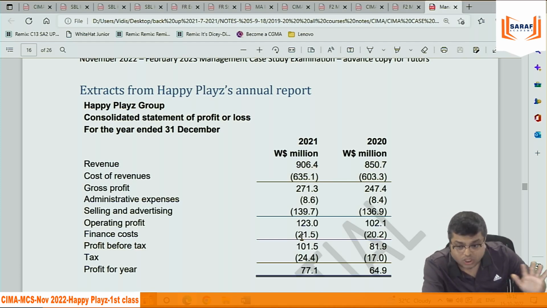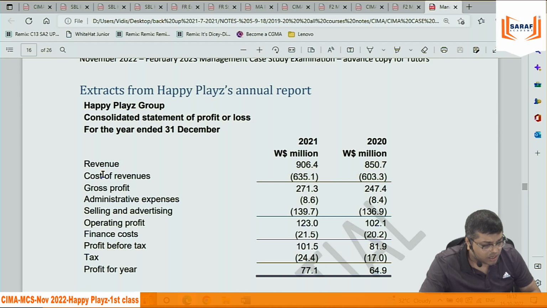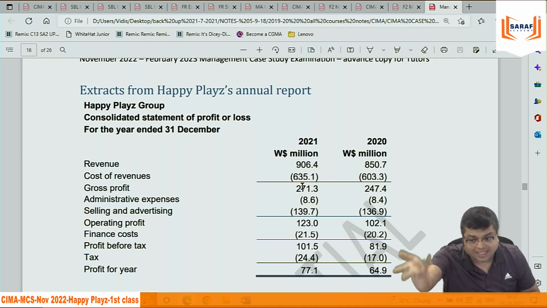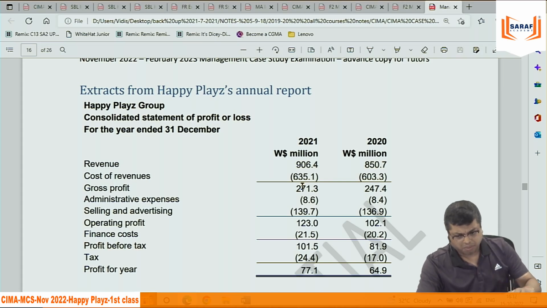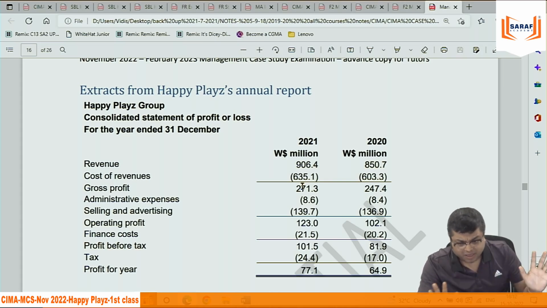So reading is very important. Suppose the revenue figure is 850 to 906. This is December 2020 and December 2021. You understand that we are standing in November 2022, and the exam is given in November, that means 11 months are over. So in the exam, they will be asking what happened in these 11 months. The scenarios are like that only. But for December 2022, the financials are not ready because that period is not yet over.